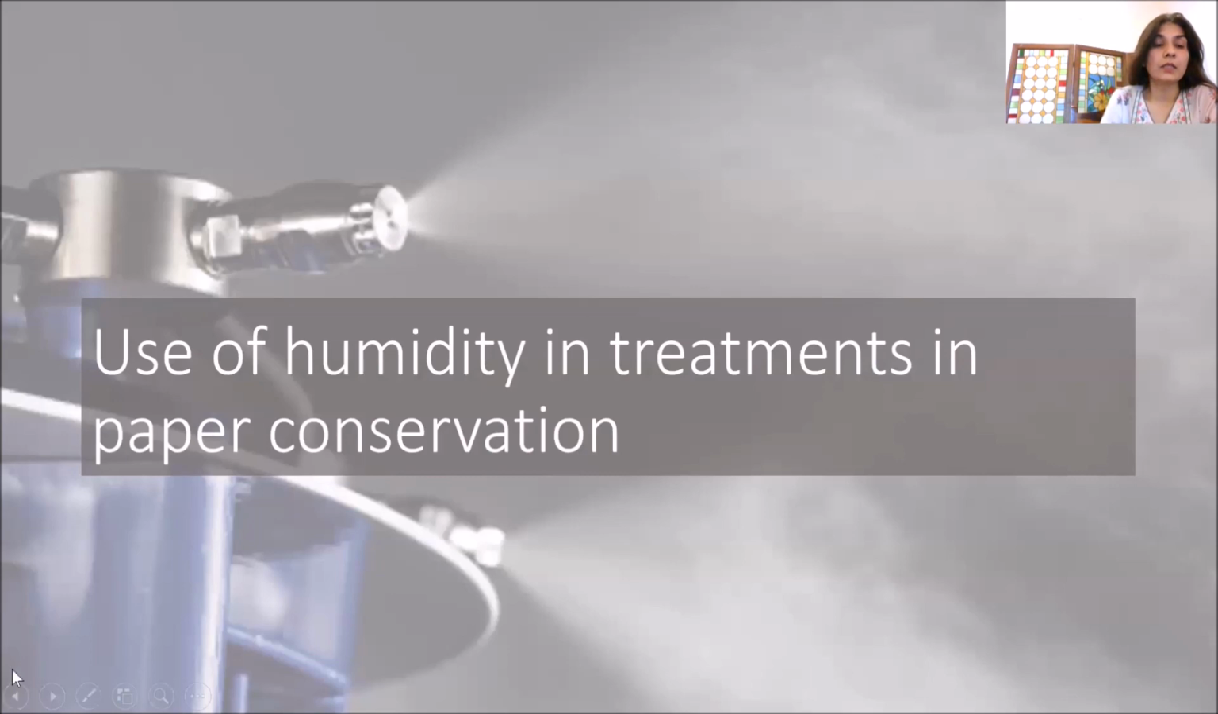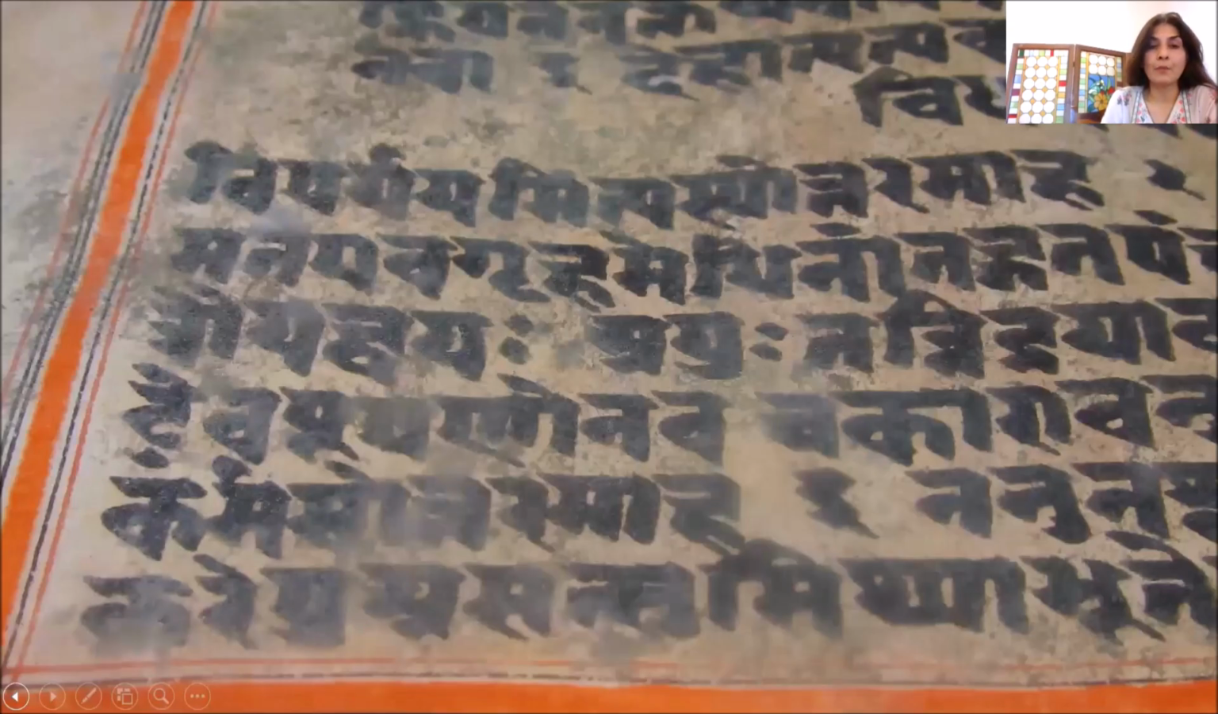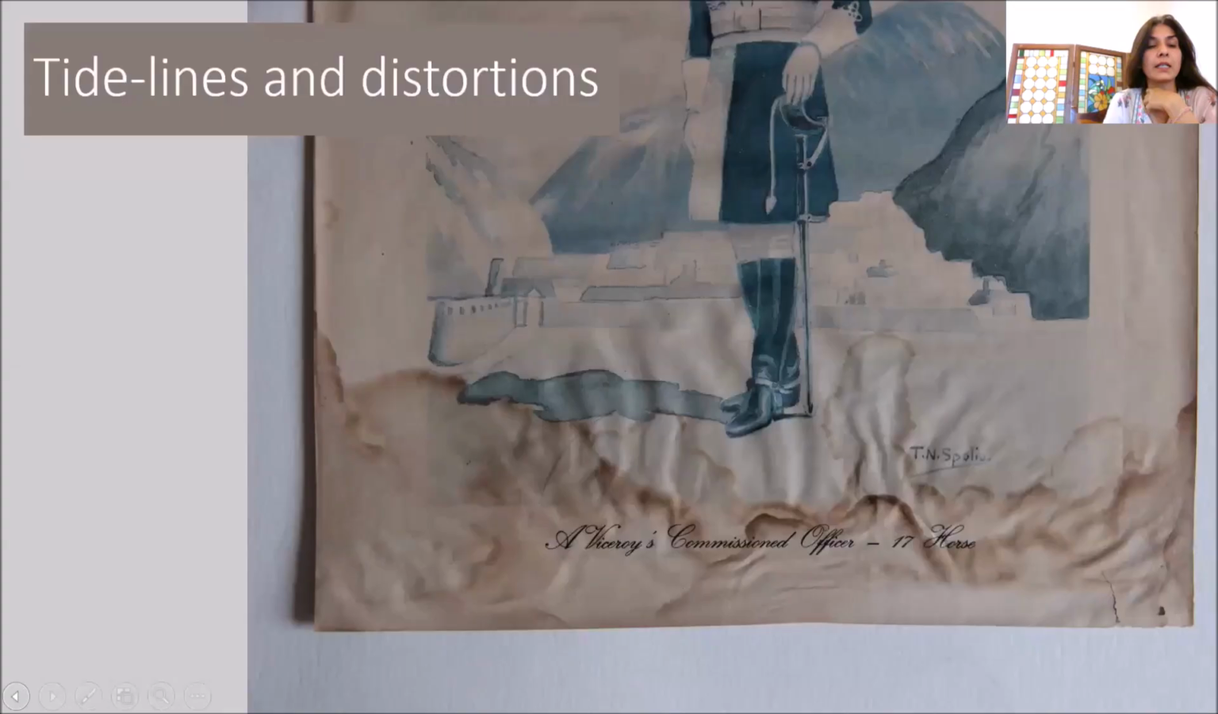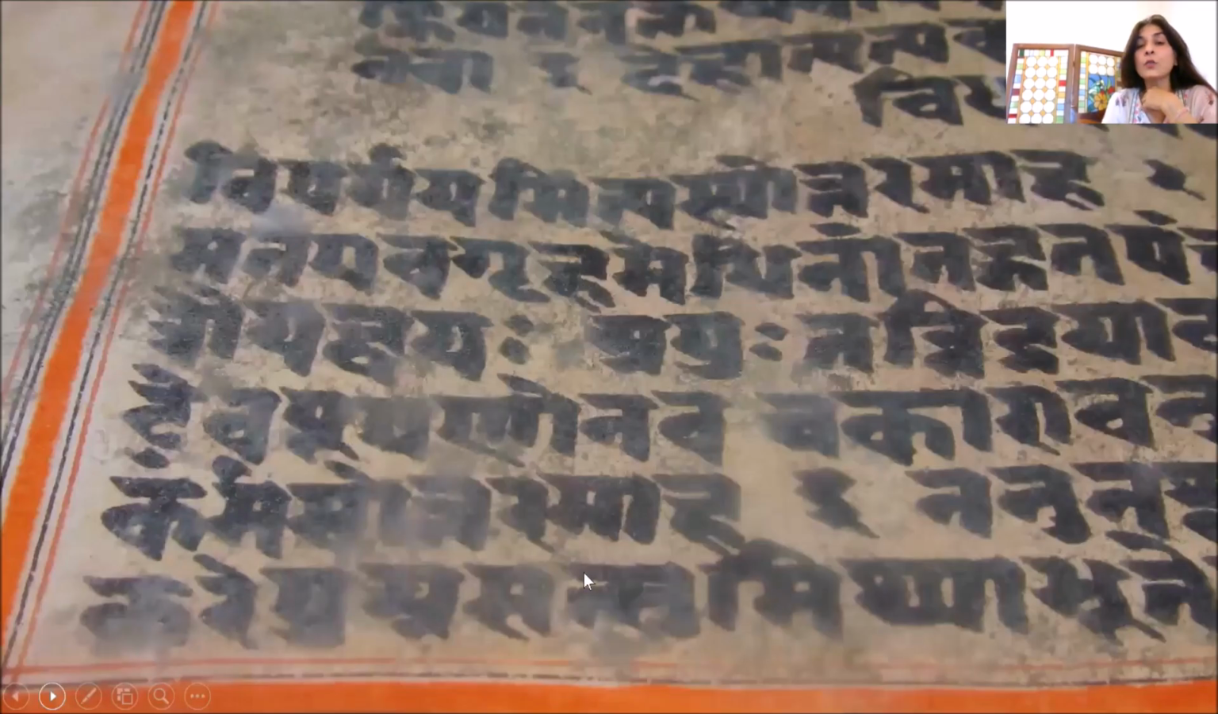Now, these were the damages that we generally find. The stains, I haven't put the picture of a stain, ink smudging, tide lines, distortions. So next is use of humidity in the treatment in paper conservation.